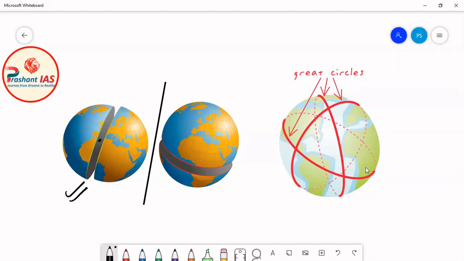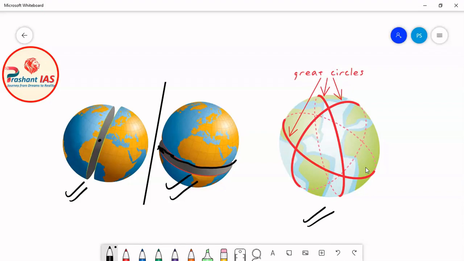Similarly, this is also a great circle. Let me draw it more clearly. So this portion is also a great circle. Similarly friends, in this diagram you can see all these red colored great circles. So all these are great circles.